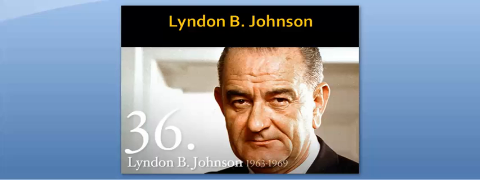I've already told you about President Johnson and his actions regarding Vietnam, but that's not all he did as president. Today, I want to tell you more about his presidency and domestic actions. When Johnson took over the presidency after Kennedy was assassinated, he continued many of JFK's domestic programs. He signed the Civil Rights Act of 1964 and the Voting Rights Act of 1965. These dealt with the fair treatment and voting rights for African Americans. We talked about them during part 1 of the unit, so they should be familiar to you.